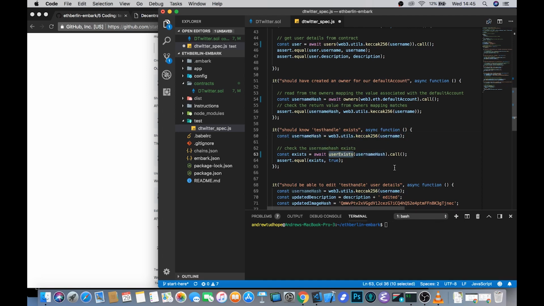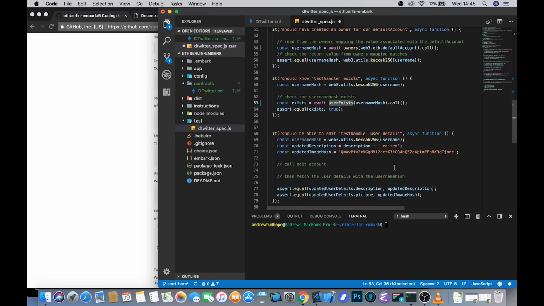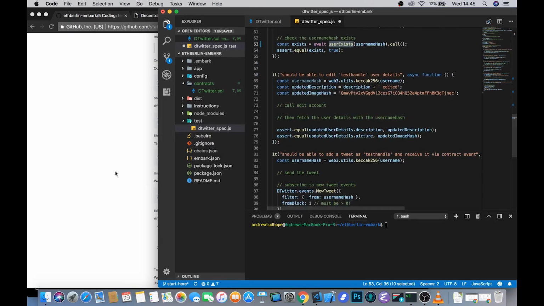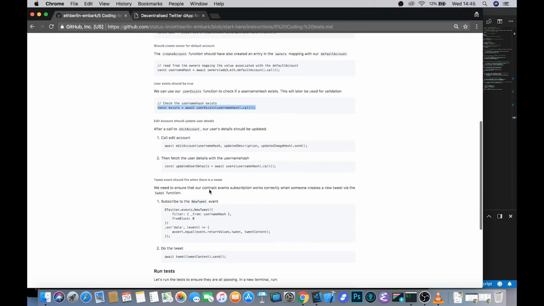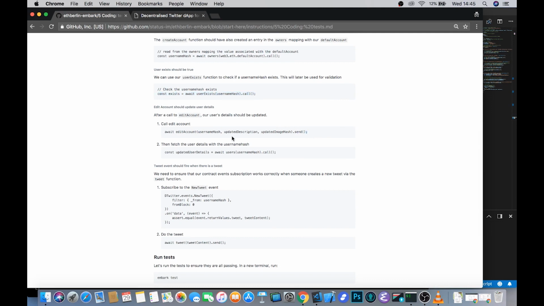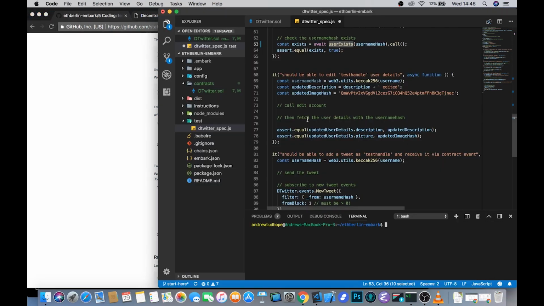This may seem like we're duplicating work a little bit, but it is useful when writing front-end code, particularly for the search. The second last thing that we need to do is make sure that we can actually edit accounts and that it behaves in the way that we're expecting.